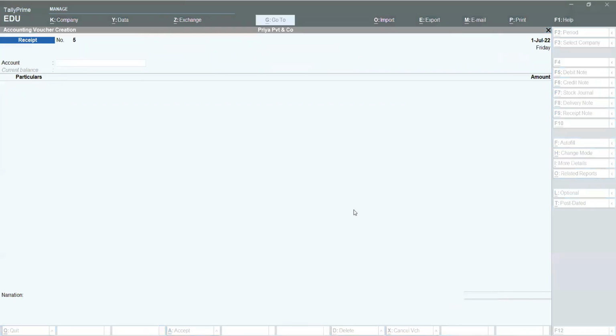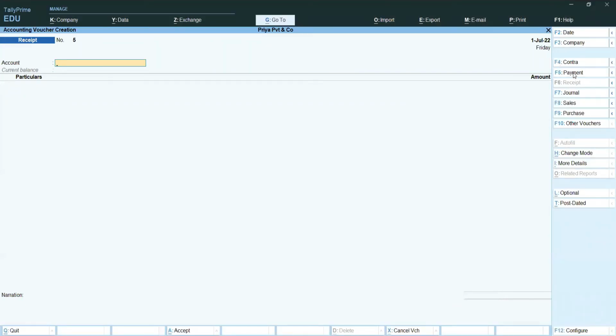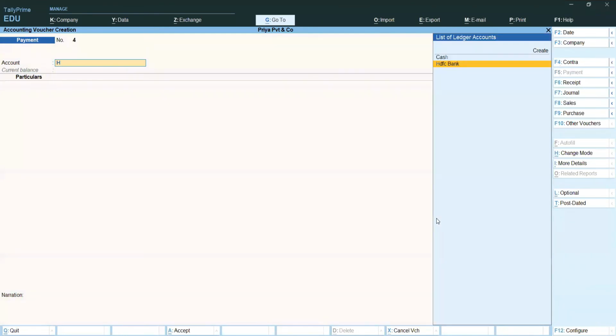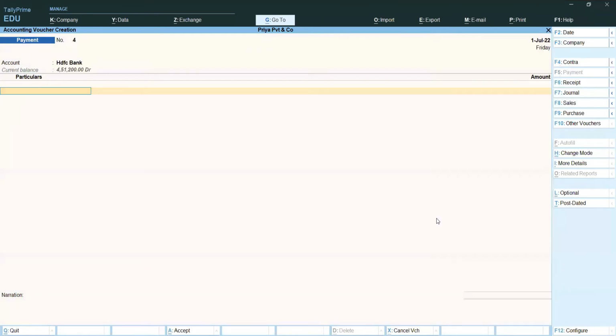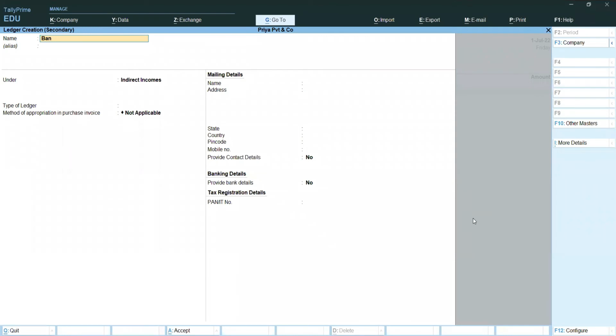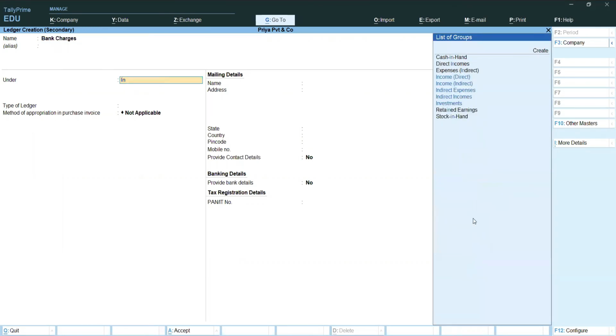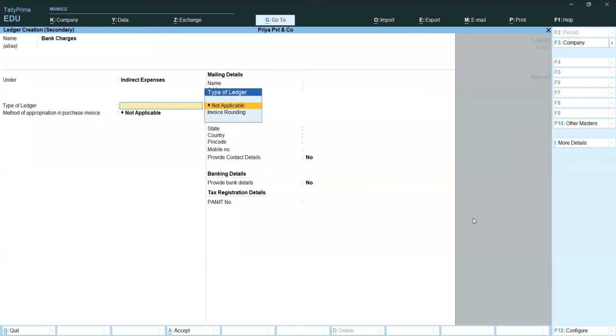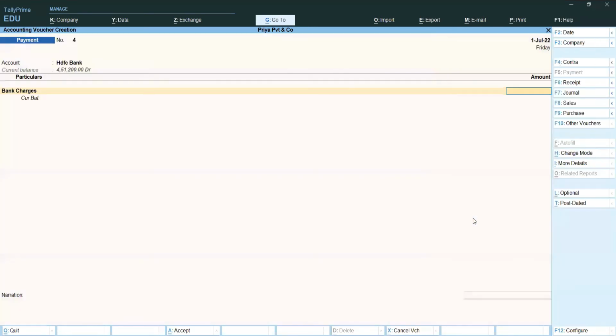Next, bank charges paid. We are paying bank charges. Payment to, here under account bank name, under particulars bank charges. Bank charges ledger we have not created. I am clicking the create button here. Bank charges. It comes under indirect expense. Enter, you can save it. Control A. 350 rupees I am paying. Enter, you can save it.